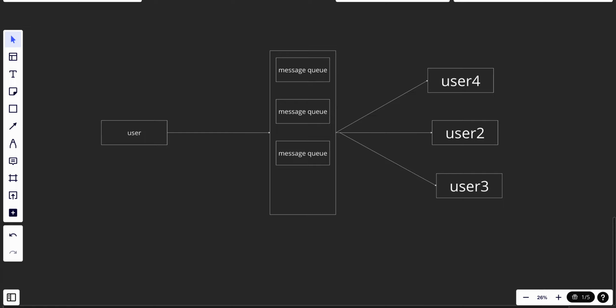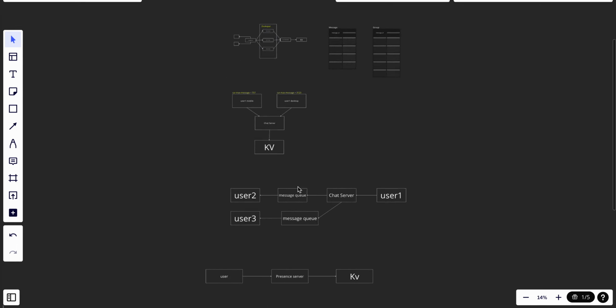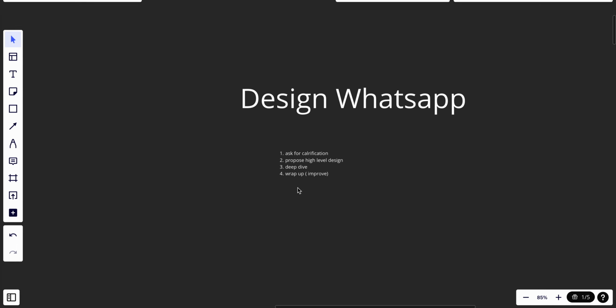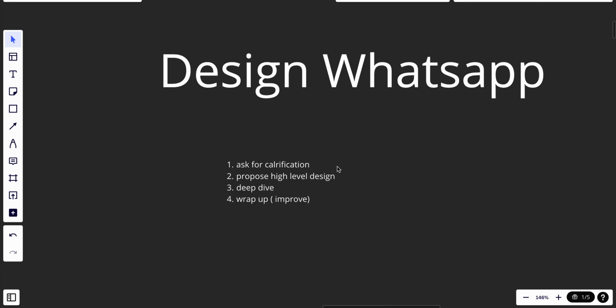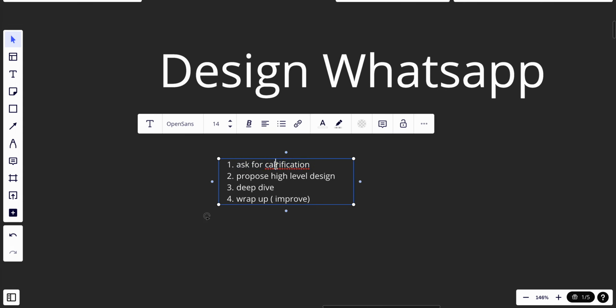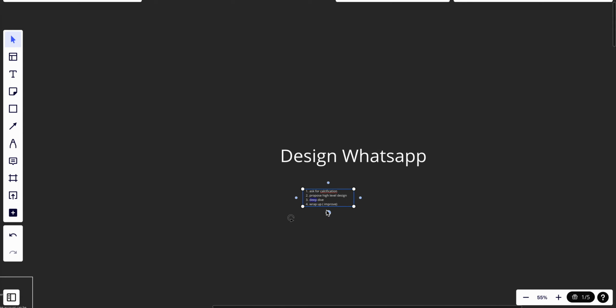So I guess that right now we finished everything, and if we want to wrap everything up, right now we talked about how to design WhatsApp, and we talked about using this framework to make sure that we succeed in our system design. So we ask about clarifications, and after that we propose a high level design, and after that we went to deep dive, and right now we are doing the wrap up.